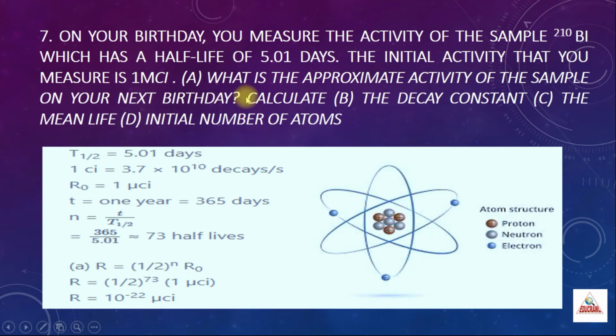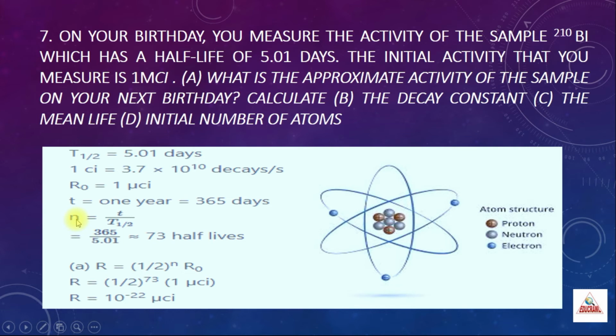So in the question they have mentioned the next birthday, and asked what the activity is. Next you have to calculate the decay constant, then the mean life, and lastly the initial number of atoms. Very simple, you just have to substitute in the formula. First, T half is given as 5.01 days. You know the relation 1 curie is equal to 3.7 into 10 power 10 decays per second. This is the exact definition of 1 curie. The activity is given as 1 microcurie. The time is given as 1 year, which consists of 365 days.